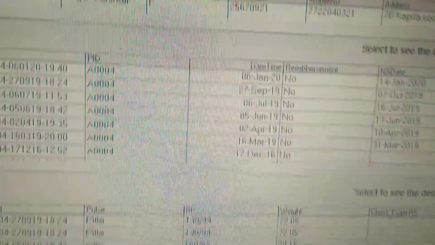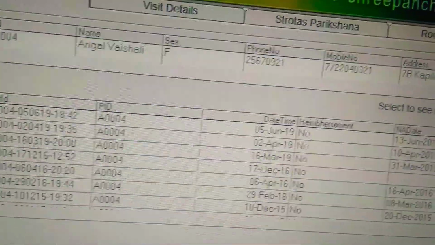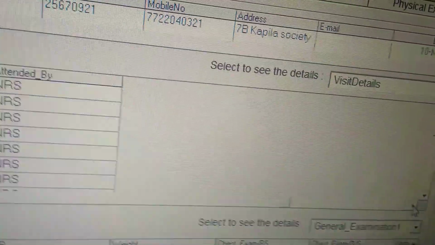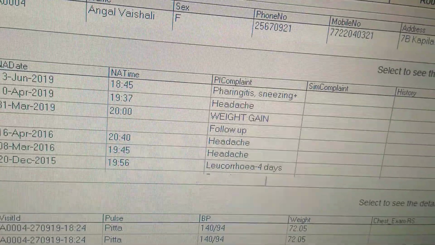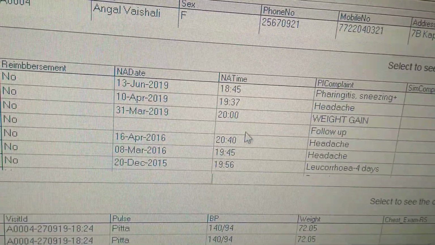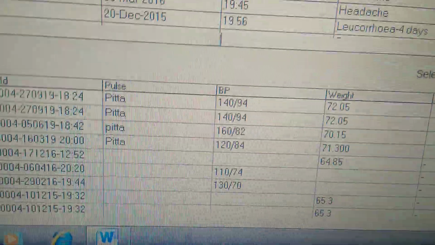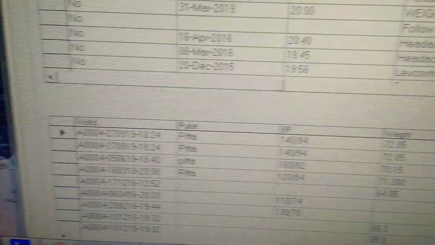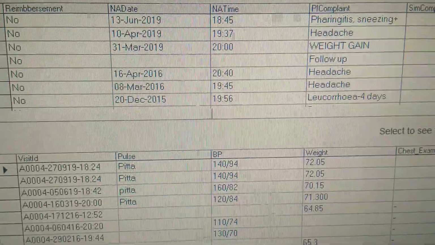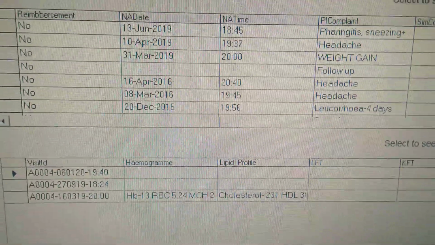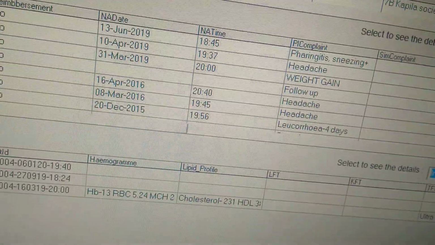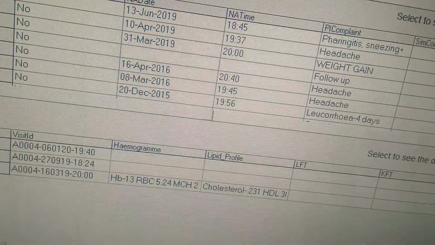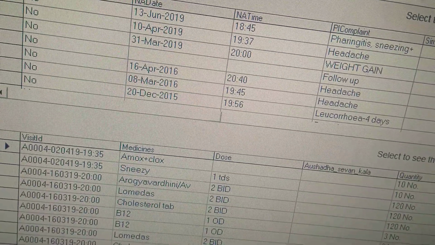Then this is the information of visit, which are complaints on that particular visit. All these things will appear here. This is appointment date, next appointment time, all this thing. General examination data is here. This BP in every visit, weight in every visit, and all these things will appear here. Or if you want investigations in all date, that will appear here. Then here medicines also you can see.